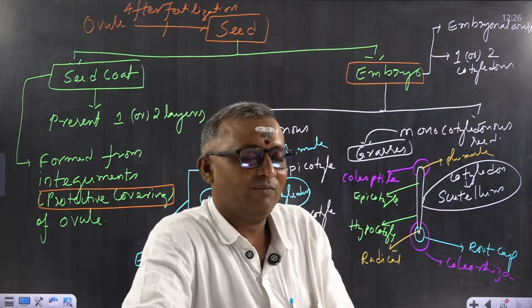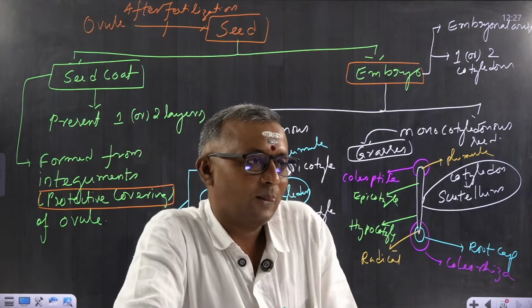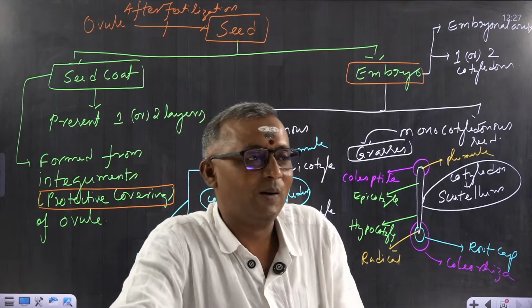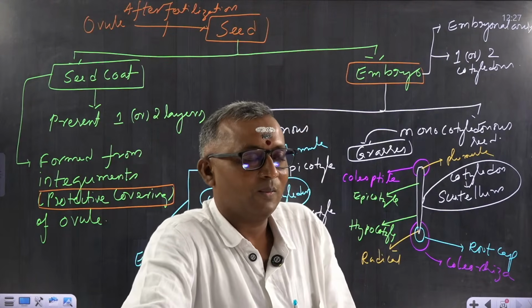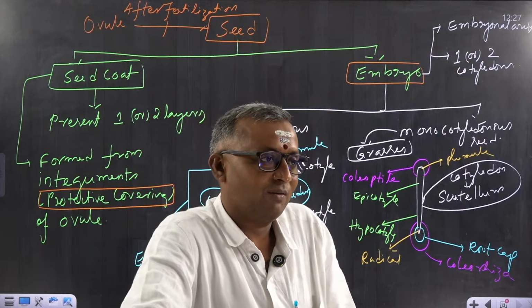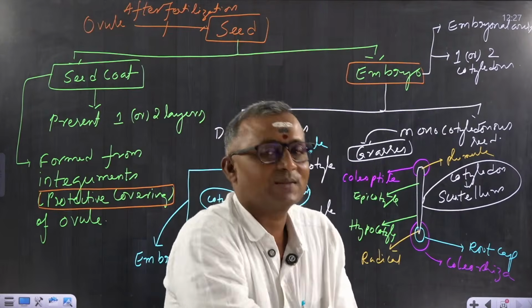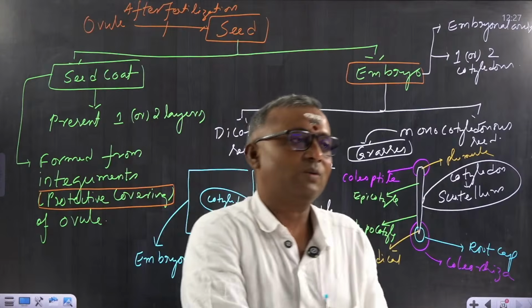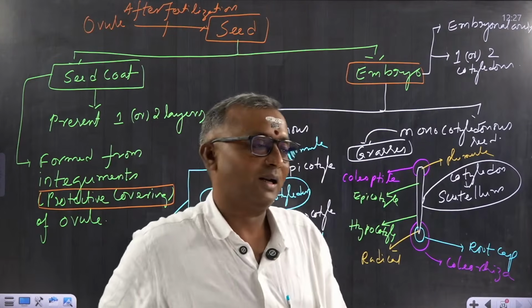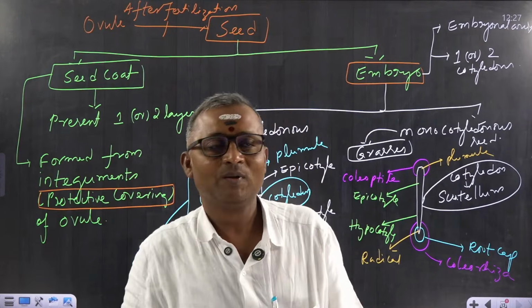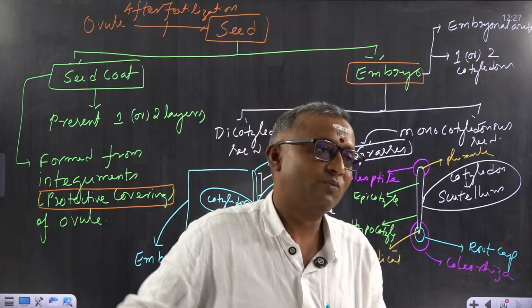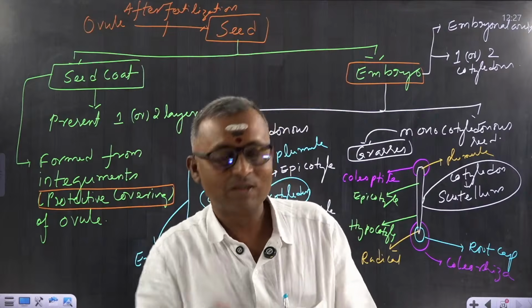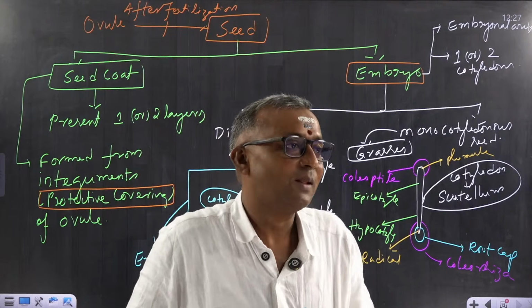Actually, in groundnut, flowers are aerial, but once the pollination is completed, after the fertilization process, the pedicel of the flower elongates and grows into the soil, so that this fertilized ovary transforms into fruit in the soil. This is what happens in groundnut.